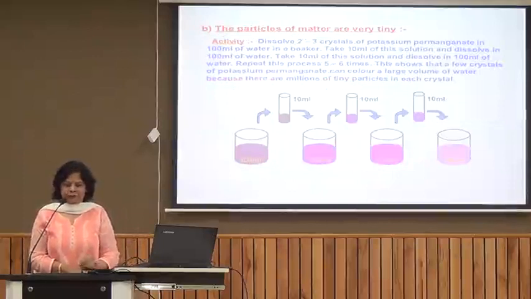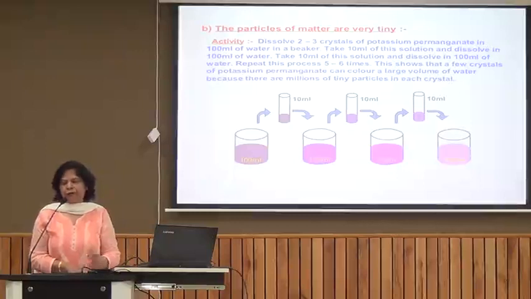It's a simple activity, for which the things required are water and potassium permanganate crystals, which have dark purple color, which are soluble in water, and when they dissolve, they form pink color solution. So what is done? We take 2 to 3 crystals of potassium permanganate, and then we put them in a beaker. Then we add 10 ml of water to it. It forms a dark pink color solution. Then we take only 1 ml of this solution into another beaker, and again we add 9 ml of water to make it 10 ml.